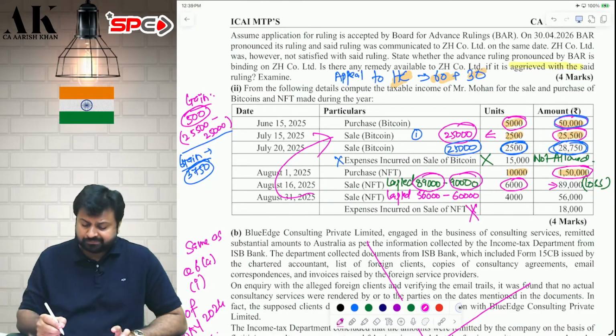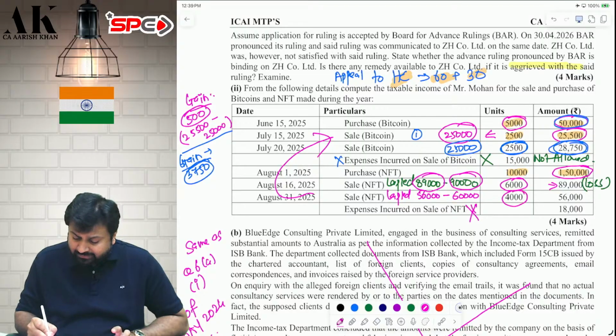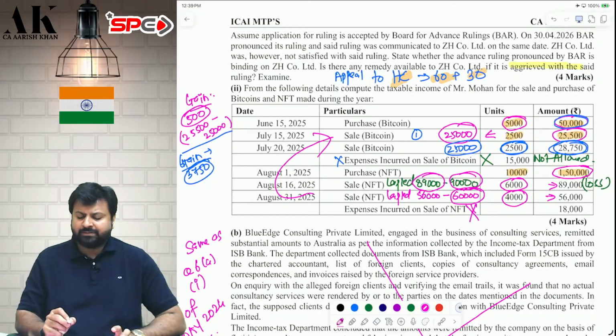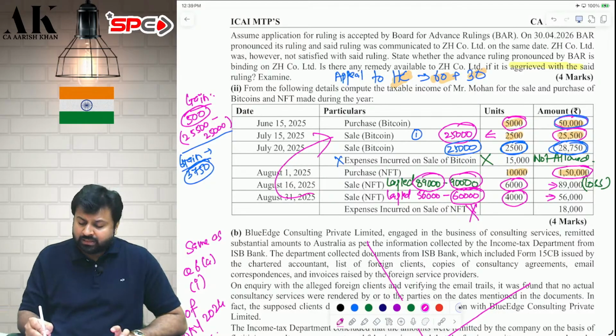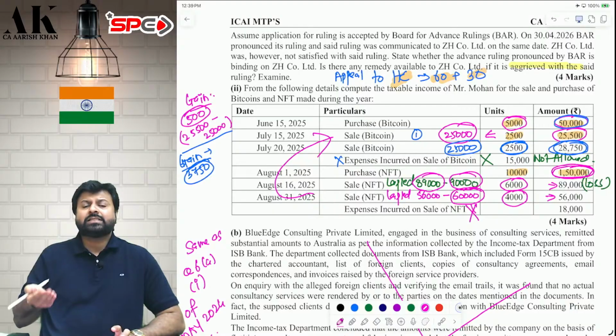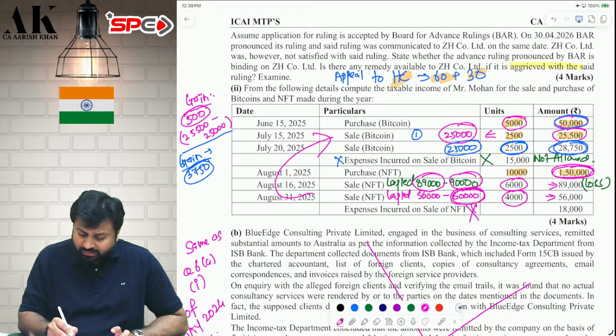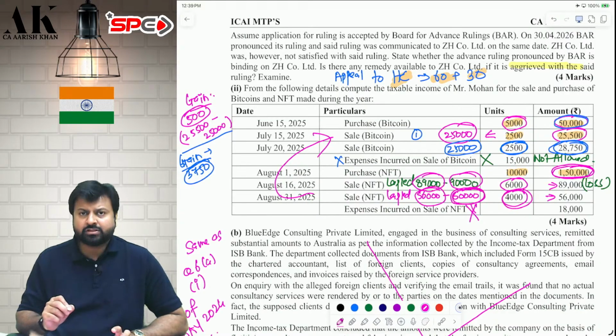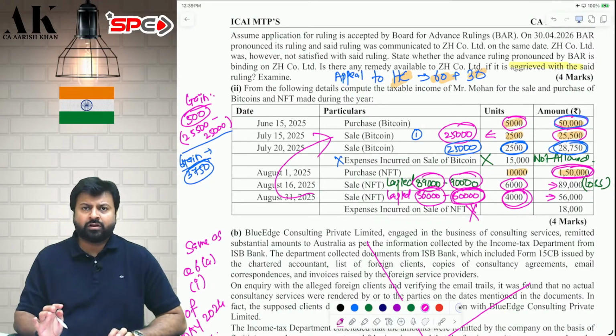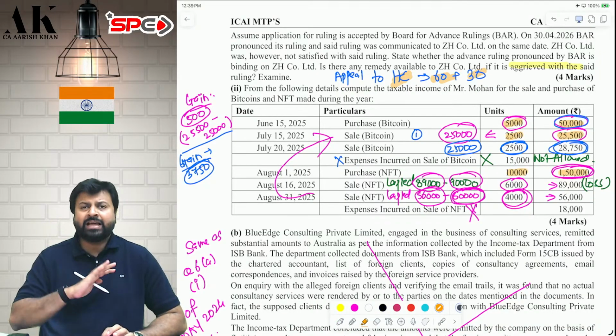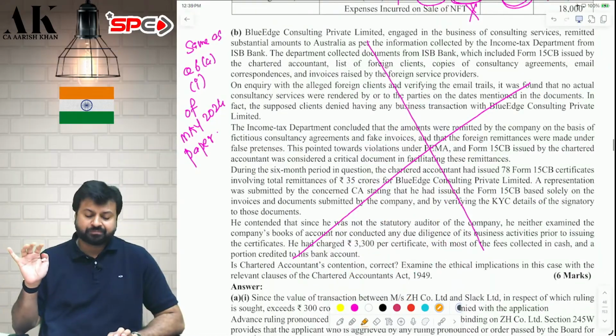Another 4,000 you are selling for 56,000. What is the cost of 4,000? 4,000 is 40% of 10,000. So 40% of 1,50,000 is 60,000. The cost is 60,000. You are selling for 56,000. Therefore 4,000 is a loss. Again, this loss you cannot carry forward or set off. I hope it is clear to all of you. This lapses. Not allowed.